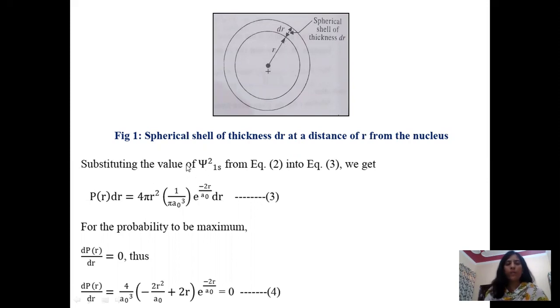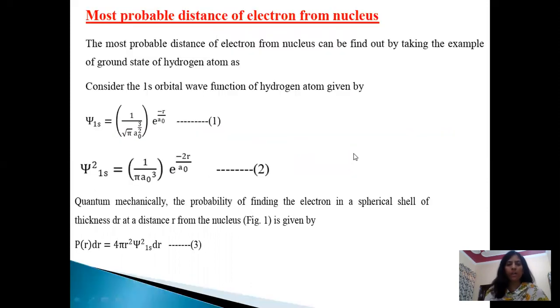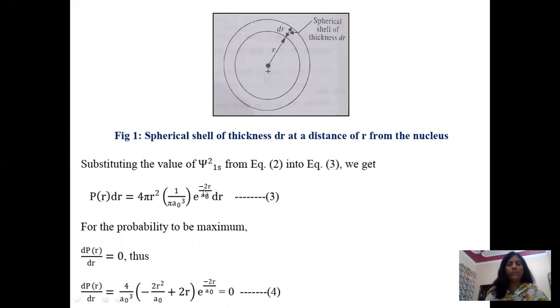Now substitute the value of psi square 1s from equation 2 into equation 3. Substitute this value in this equation. Then we get this relation. For the probability to be maximum, dPr by dr should be equal to 0. Thus, on differentiating and putting the value equal to 0, we get this.